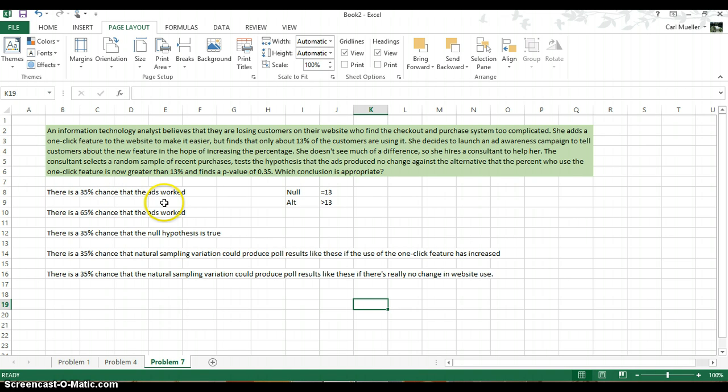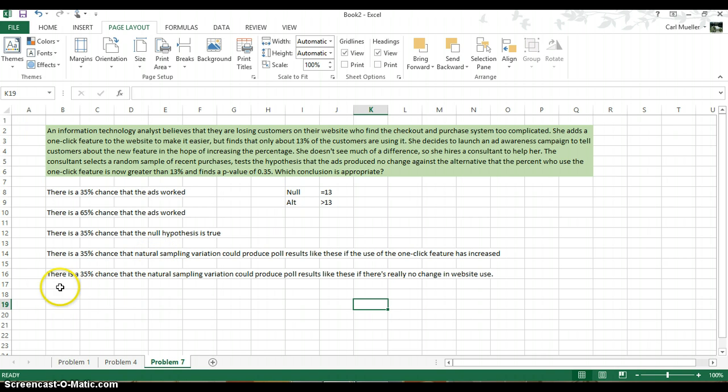35% chance that the ads worked, 65% chance that the ads worked. These two don't really get at it. The p-value doesn't really determine this for you in a hypothesis test in terms of the chance of success. Because what is the success? That it's greater than 13%? It's really not what we're looking at. There's a 35% chance that the null hypothesis is true. No, it's starting to get at that, but that's not exactly what we're talking about.